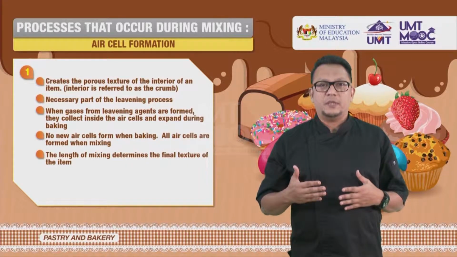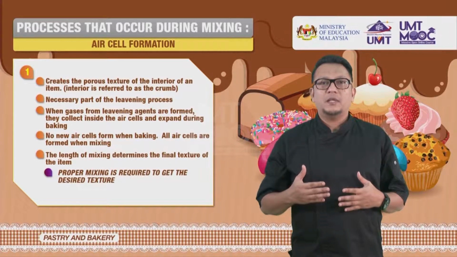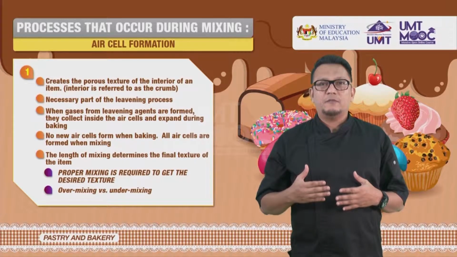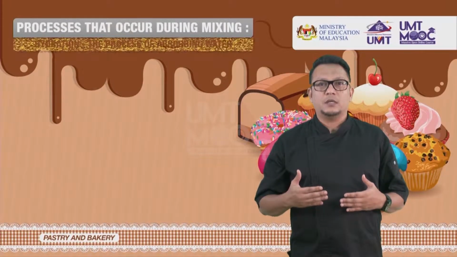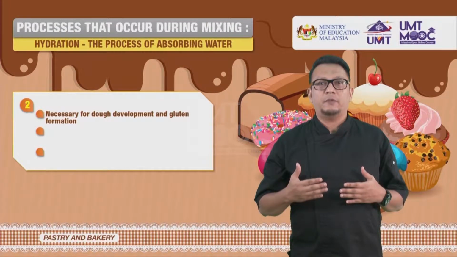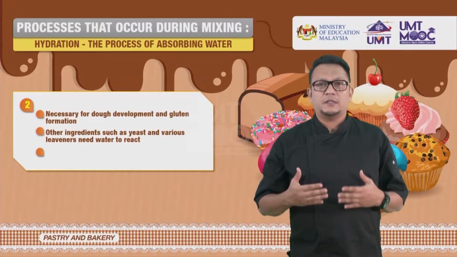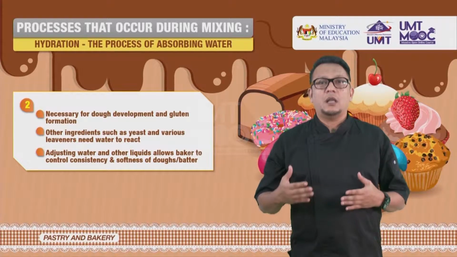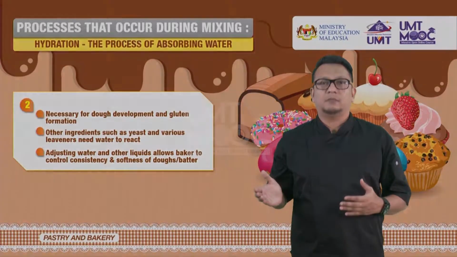The length of mixing determines the final texture of the item. Proper mixing is required to get the desired texture. Over-mixing versus under-mixing. Hydration is the process of absorbing water, necessary for dough development and gluten formation. Other ingredients such as yeast and various leaveners need water to react. Adjusting water and other liquids allows the baker to control the consistency and softness of the dough or batter.